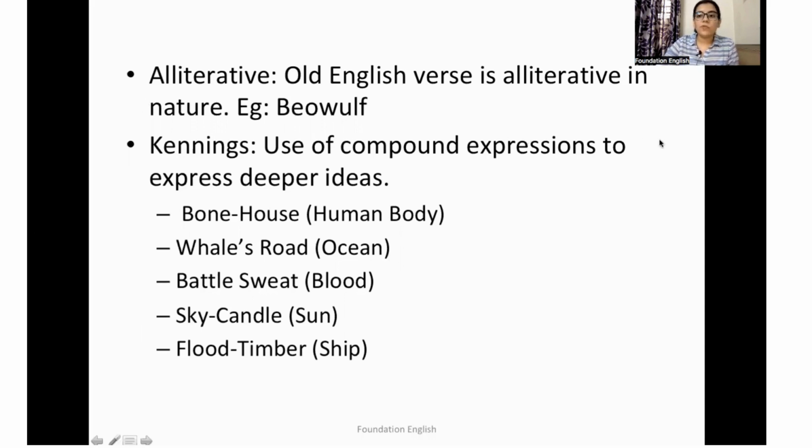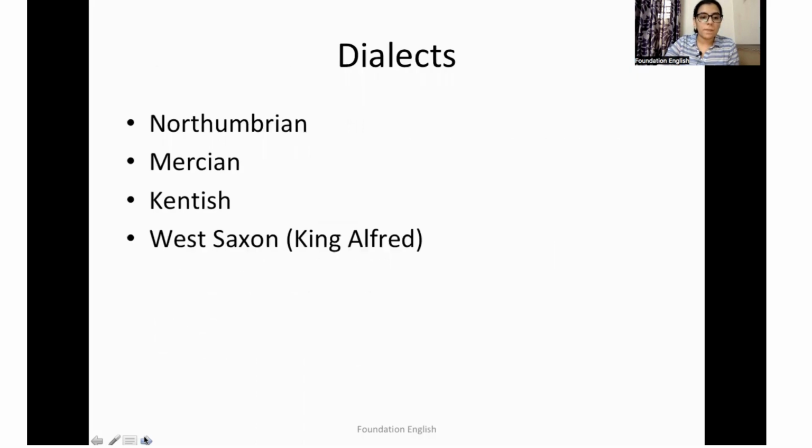Then we have use of kennings. Now, kennings are compound expressions used to express deeper ideas. So, for instance, you just don't say human body, you say bone house. Or whale road is used for ocean. Battle sweat instead of blood. Sky candle instead of sun. Now that's an easy one. Then we have flat timber instead of ship.